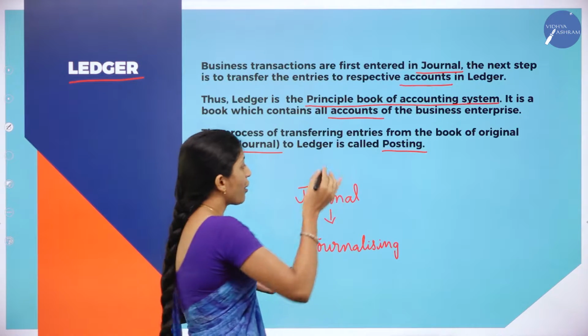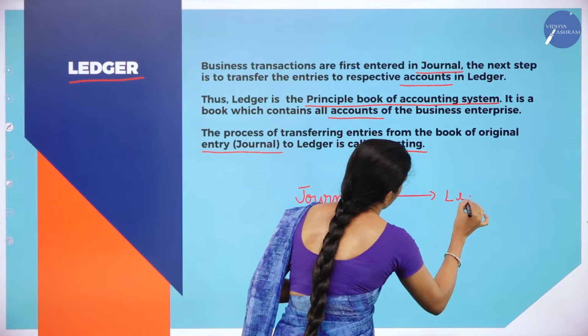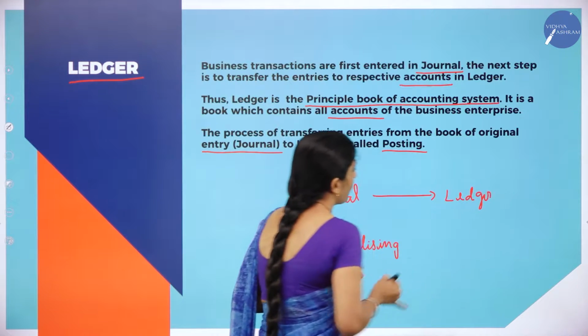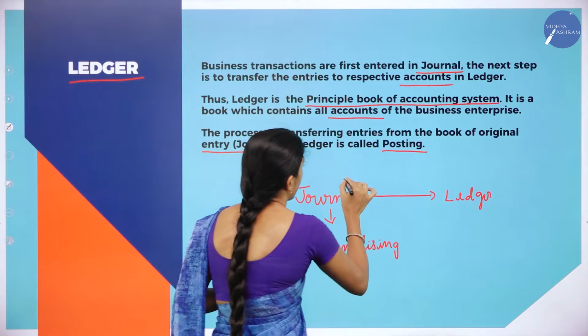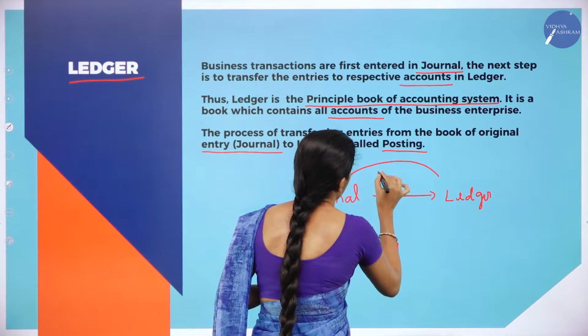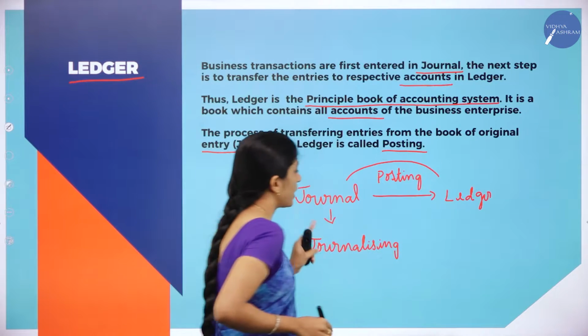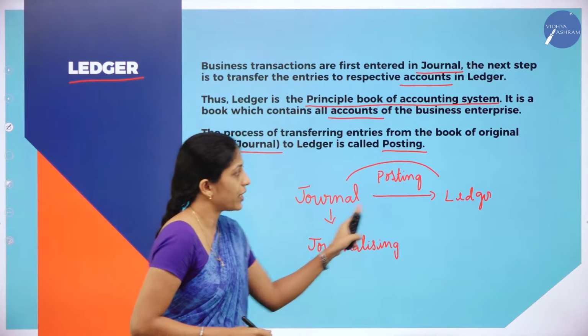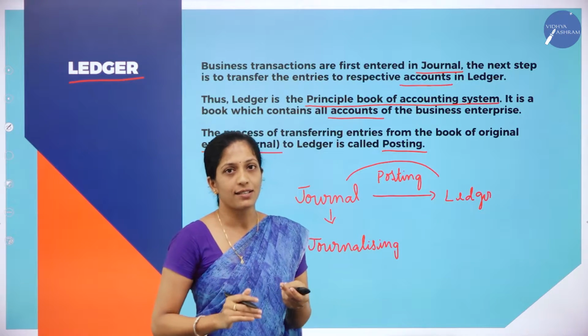Next, the process of recording the entries from journal to ledger is called posting. Journal is called the book of original entry, whereas ledger is called the principal book of accounting system.